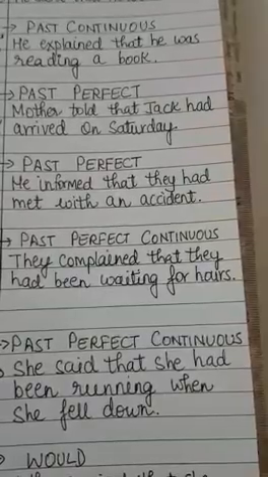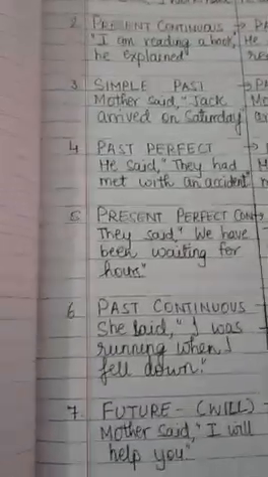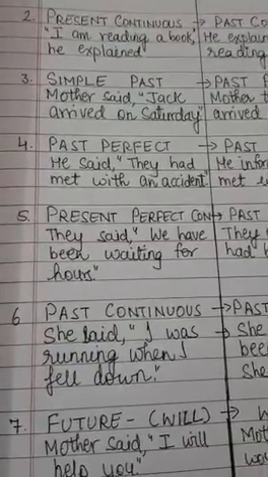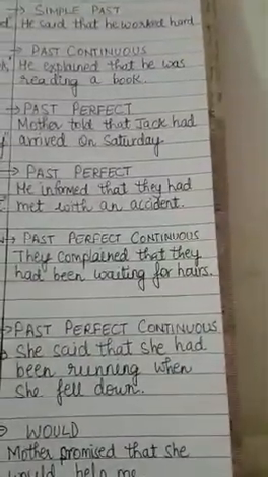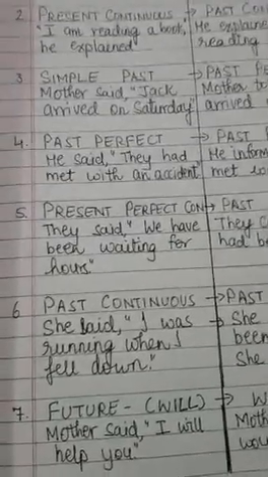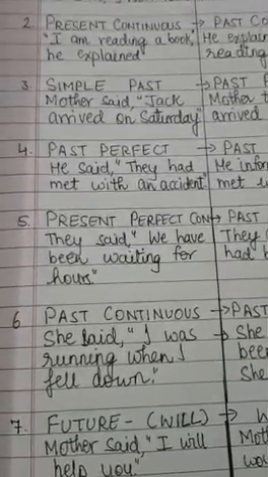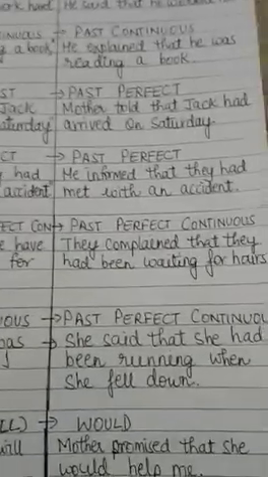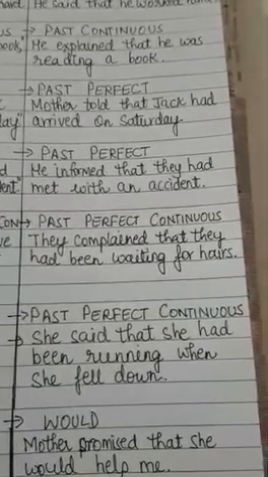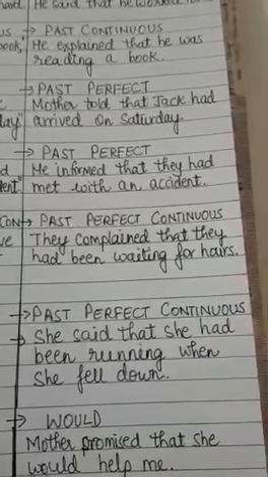This is the change. Now, past continuous tense changes into past perfect continuous tense again. For example, she said, I was running when I fell down. Past perfect continuous, she said that she had been running when she fell down.